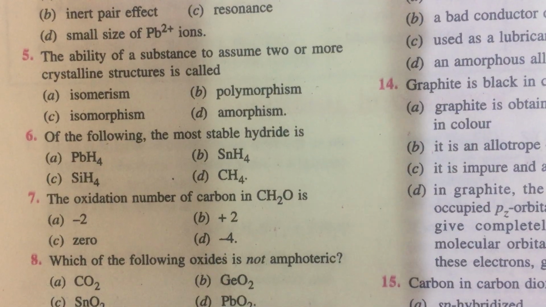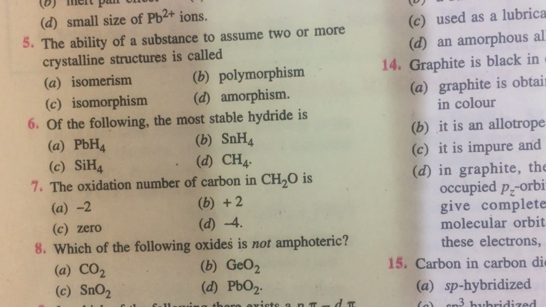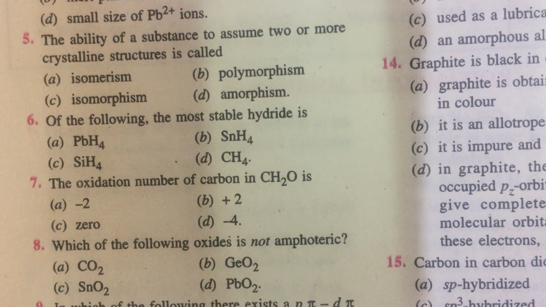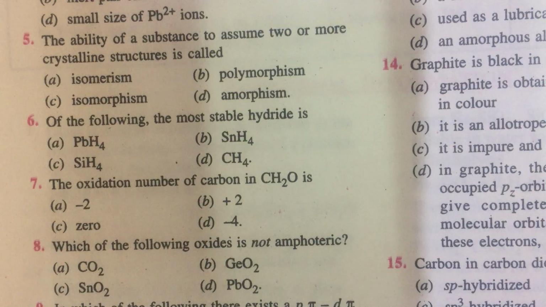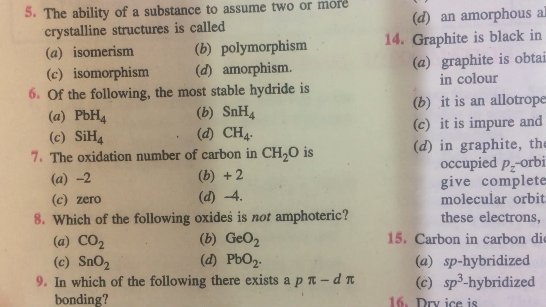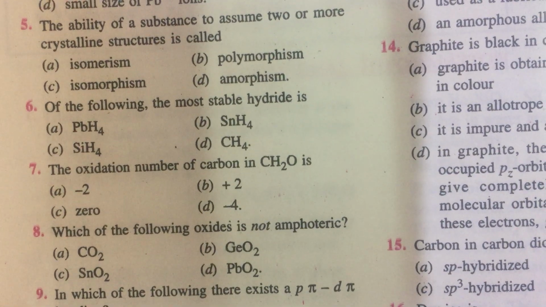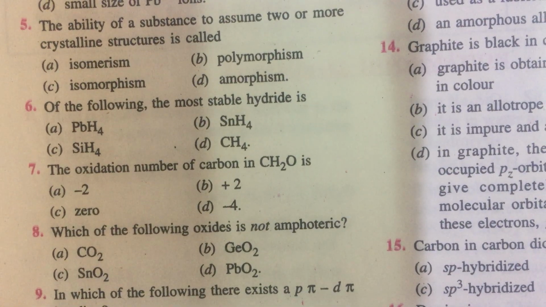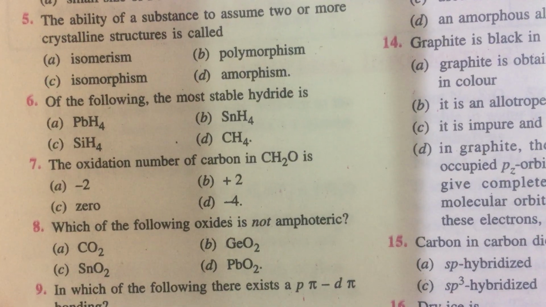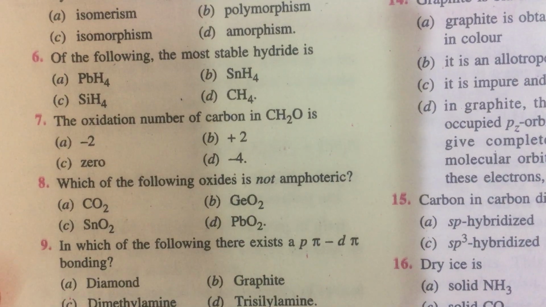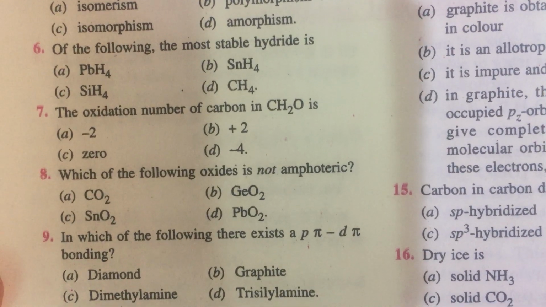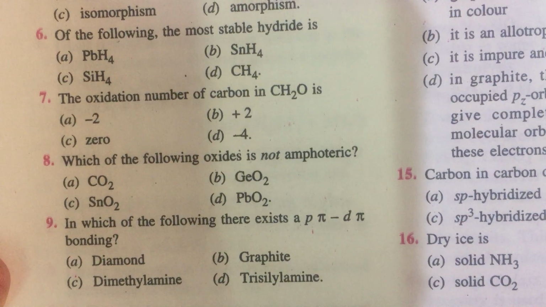Which of the following oxides is not amphoteric? In the carbon silicon family, carbon oxide and silicon oxide are acidic. The rest are all amphoteric. The answer is A. And in which of the following does there exist a p pi d pi bond? In diamond all are carbons; carbon doesn't have any d orbitals, and moreover there are no pi bonds. In graphite there are pi bonds, but they are p pi p pi. In dimethylamine, the carbon and nitrogen are both in the second period, they don't have d orbitals, so no possibility of p pi d pi.